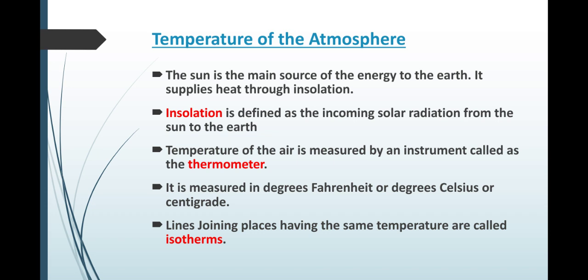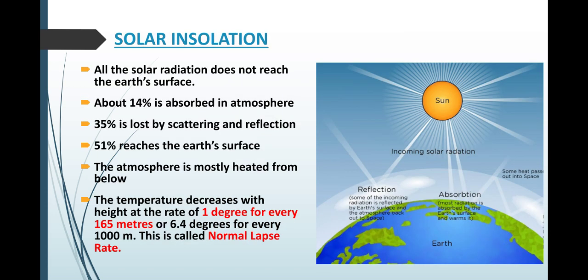Now, all the solar radiation does not reach the Earth's surface. About 14% is absorbed in the atmosphere, 35% is lost by scattering and reflection, and 51% reaches the Earth's surface. The atmosphere is mostly heated from below, so the temperature decreases with height.